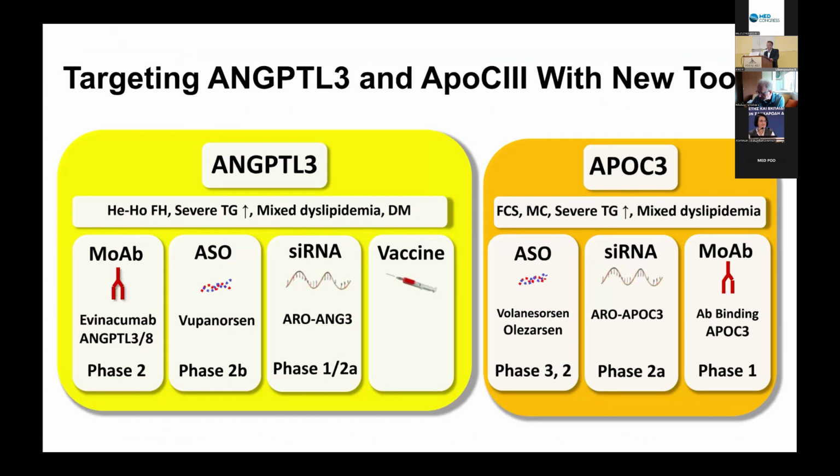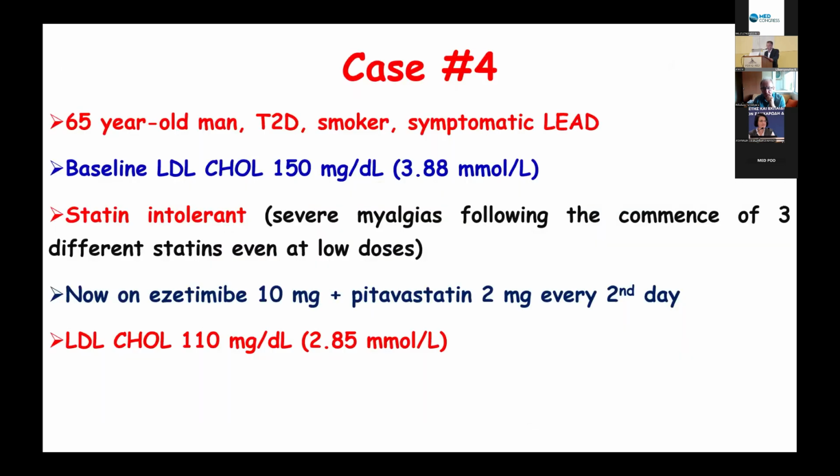with diabetes. And now we have a lot of agents that are in clinical trials to reduce triglycerides while on a statin. For example, angiopoietin-like 3 inhibitors and ApoC3 inhibitors that have been shown to reduce triglycerides, and now we remain to see if they reduce cardiovascular risk. And the last case is a 65-year-old man, type 2 diabetes, smoker, symptomatic lower extremity arterial